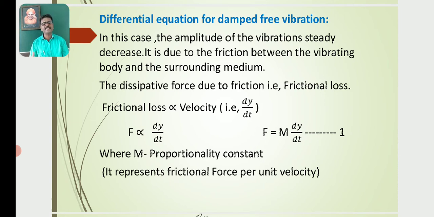So F is proportional to dy by dt, where dy by dt indicates the velocity of the oscillating body and y indicates the displacement. Removing the proportionality by putting a constant, F is equal to m into dy by dt. Let this be equation number 1, where m is called the proportionality constant. It represents frictional force per unit velocity.